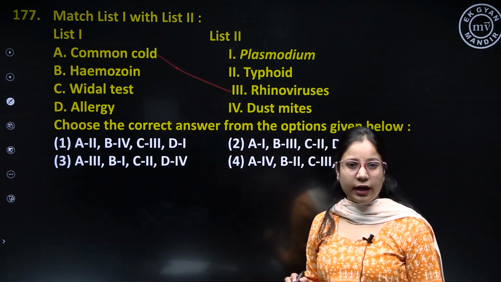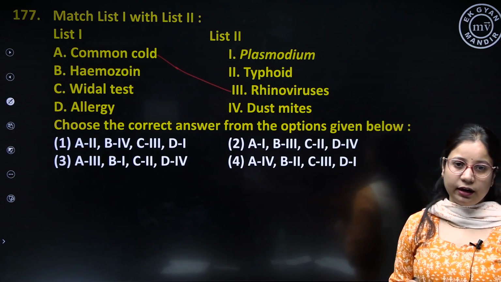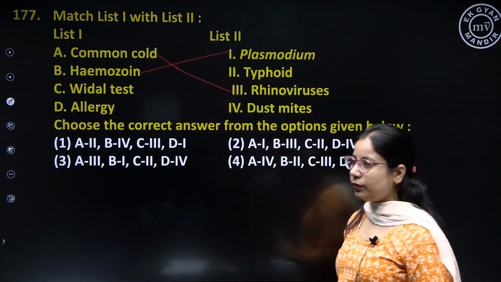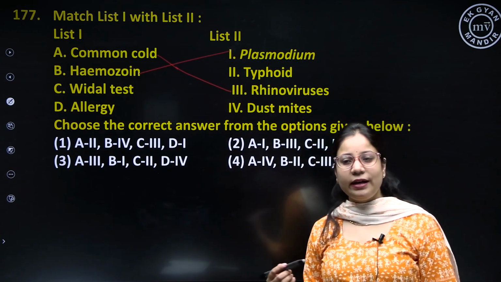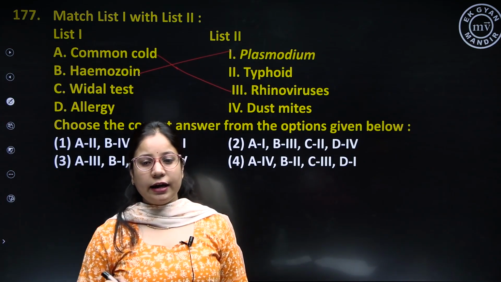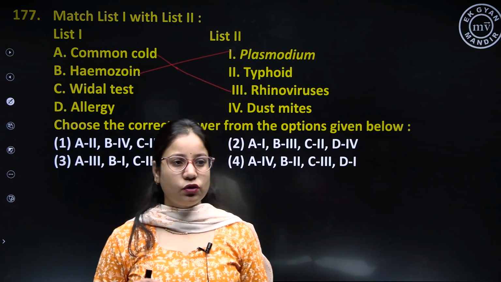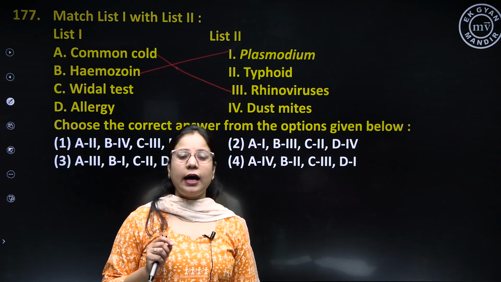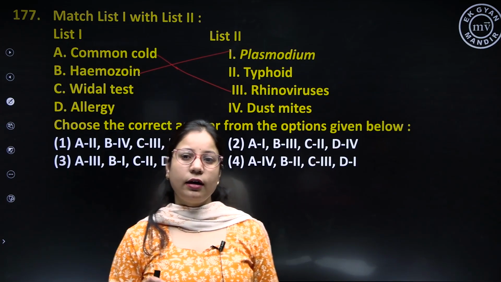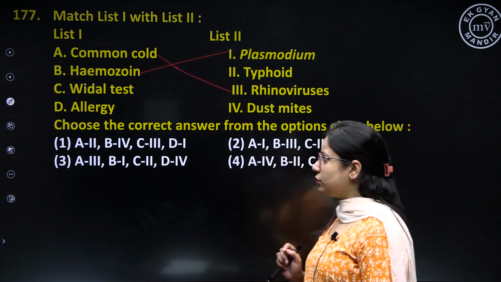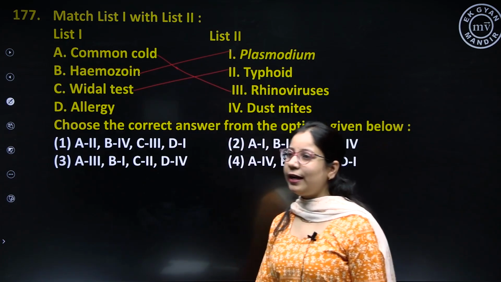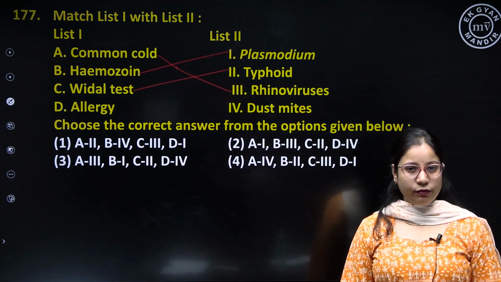Haemozoin is a toxin, it is produced in malaria fever, and it is produced by a protozoa known as plasmodium. That is, when protozoa plasmodium divides and multiplies itself inside the RBCs, and when the RBCs burst, they release this toxin which is known as haemozoin, and haemozoin is responsible for chills and rigor in a malaria infected patient. Then we have Vidal test. Vidal test is a diagnostic test which is used to confirm typhoid in a patient.